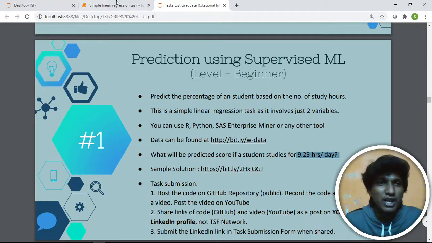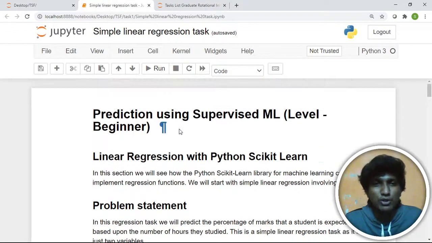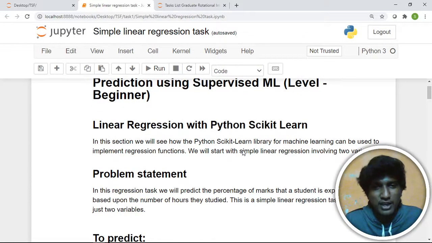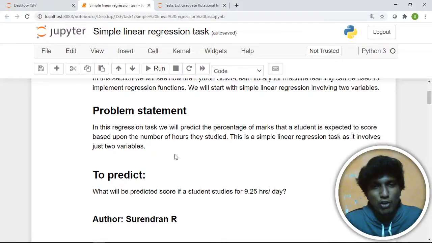Let's jump into the Jupyter Notebook. Here we are going to use Jupyter Notebook for solving this problem. This is the problem statement defined here. I will put this notebook link on GitHub, in the description.